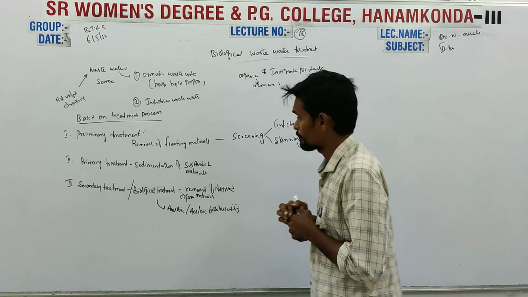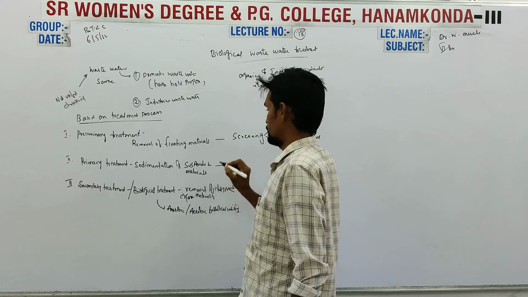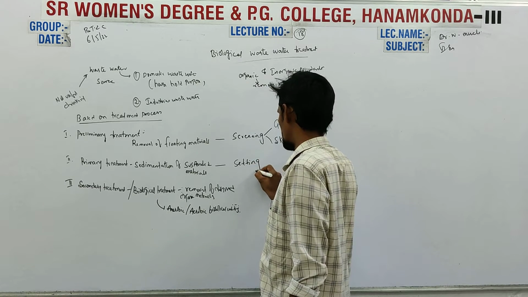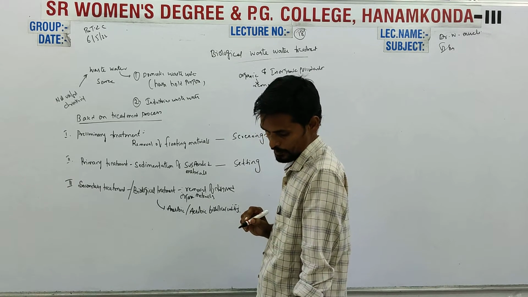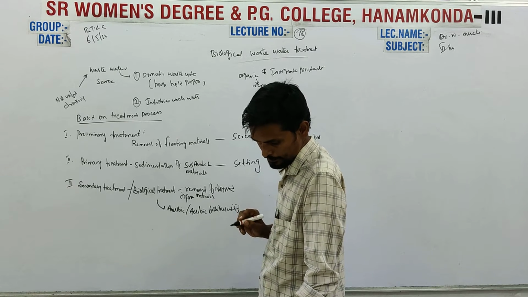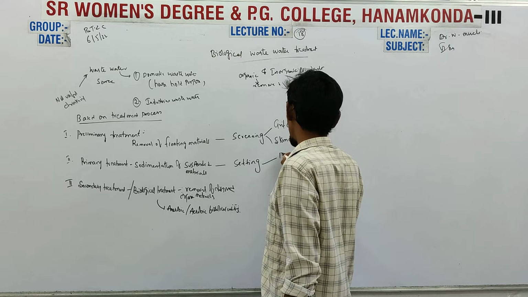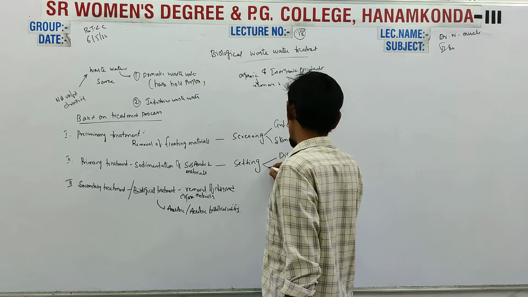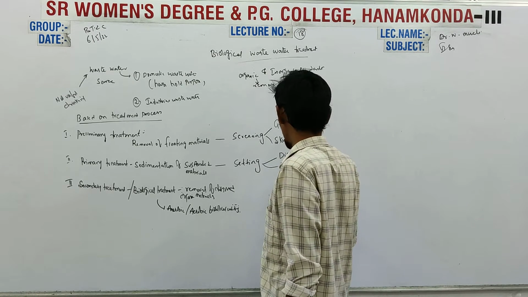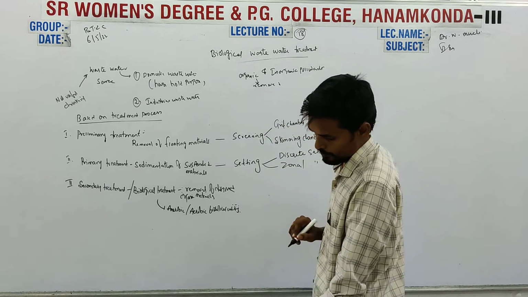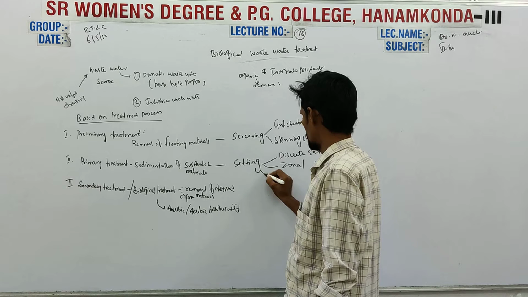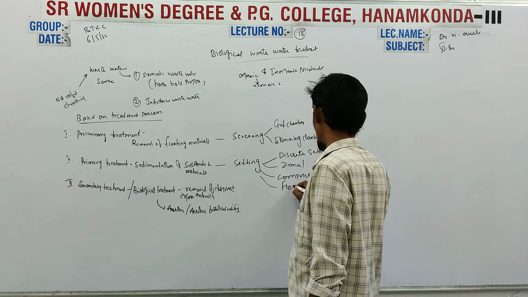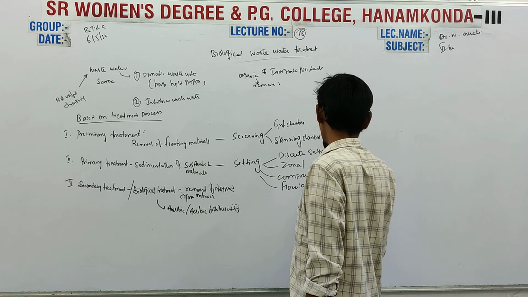Coming to primary treatment, the method used in sedimentation we call settling. Settling includes discrete settling, zonal settling, compression and flocculation settling.